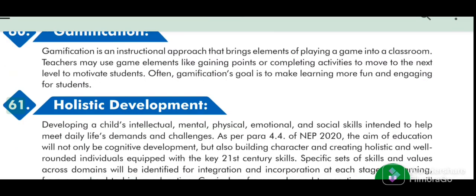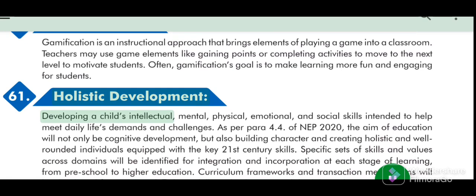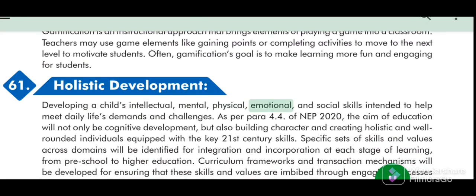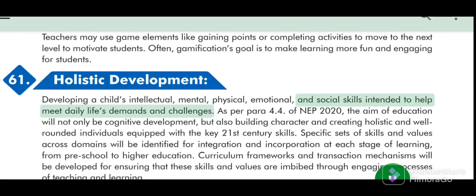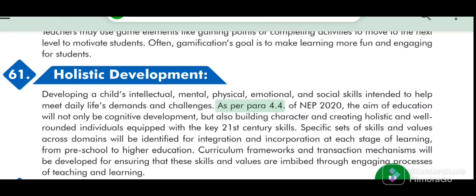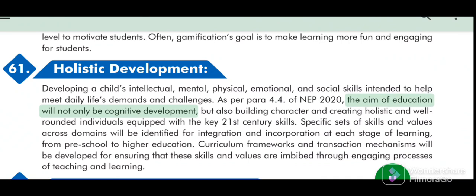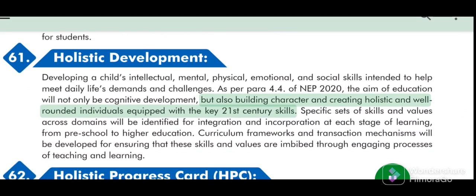61. Holistic development. Developing a child's intellectual, mental, physical, emotional, and social skills intended to help meet daily life's demands and challenges. As per Para 4.4 of NEP 2020, the aim of education will not only be cognitive development, but also building character and creating holistic and well-rounded individuals equipped with the key 21st century skills.